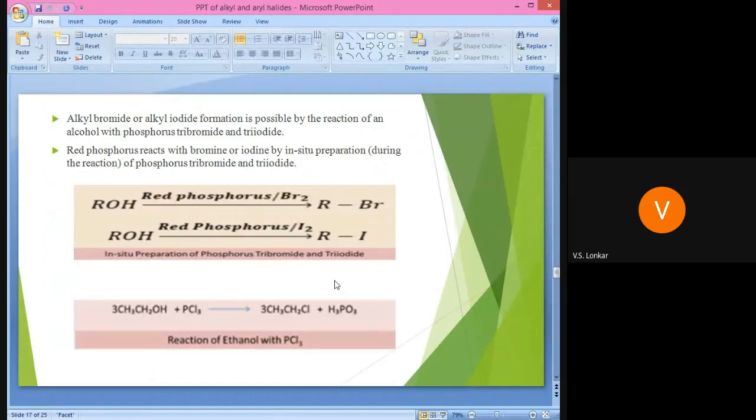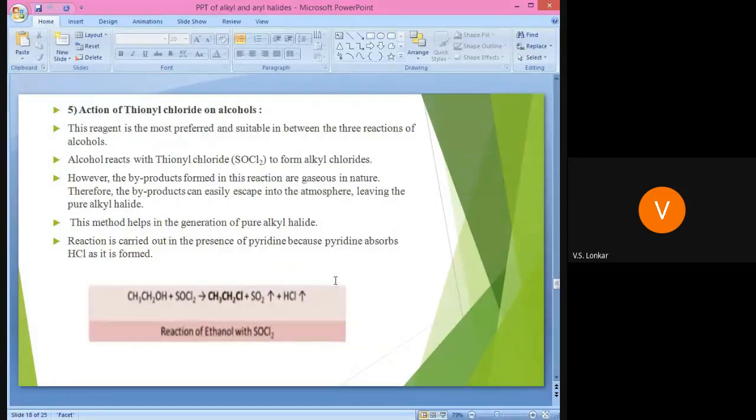Whenever we use alkyl chloride or alkyl bromide, in that we use PBr3 or PI3, and that are produced in the C2. Then there are some particular reactions or examples. Next one is the action of thionyl chloride on alcohol.